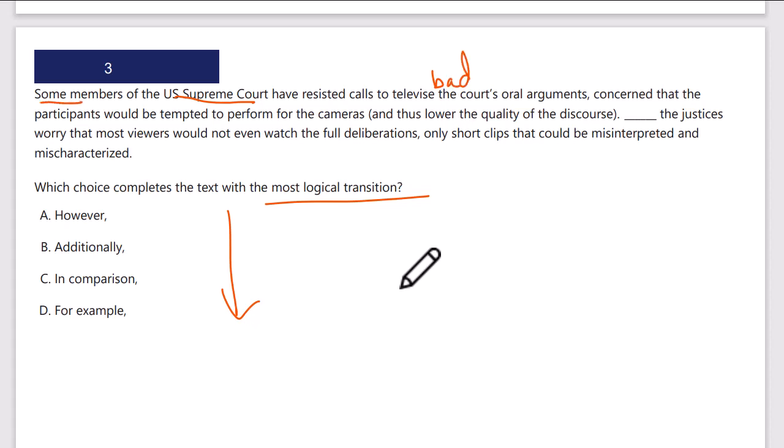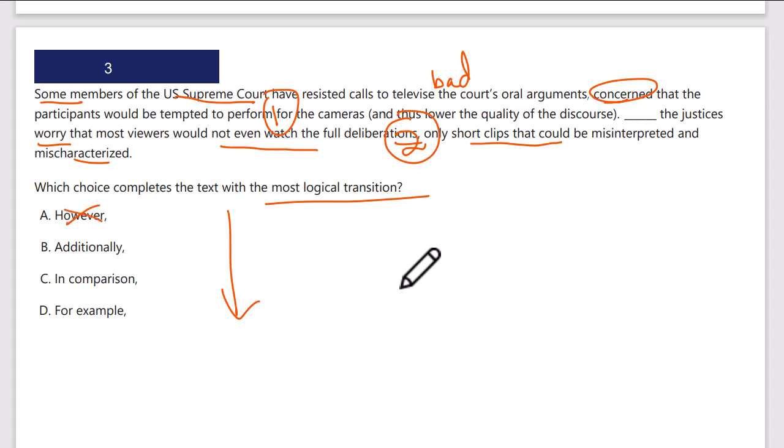Concerned that the participants would be tempted to perform for the cameras and thus lower the quality of the discourse. The justices worry that most viewers would not even watch the full deliberations, only short clips that would be misinterpreted and mischaracterized. So this is another concern they have. They're concerned about one, and they worry about two. So these are additive points. They're in agreement. So let's see what would be right.